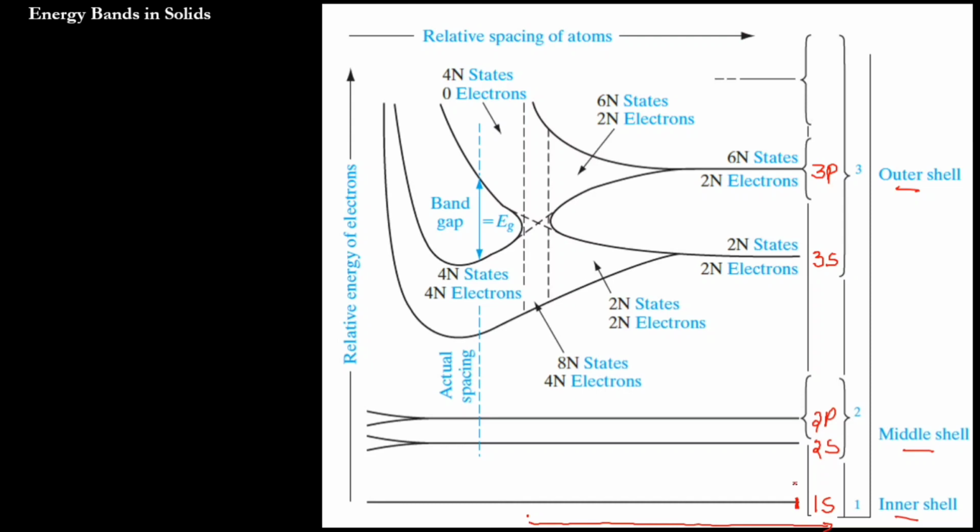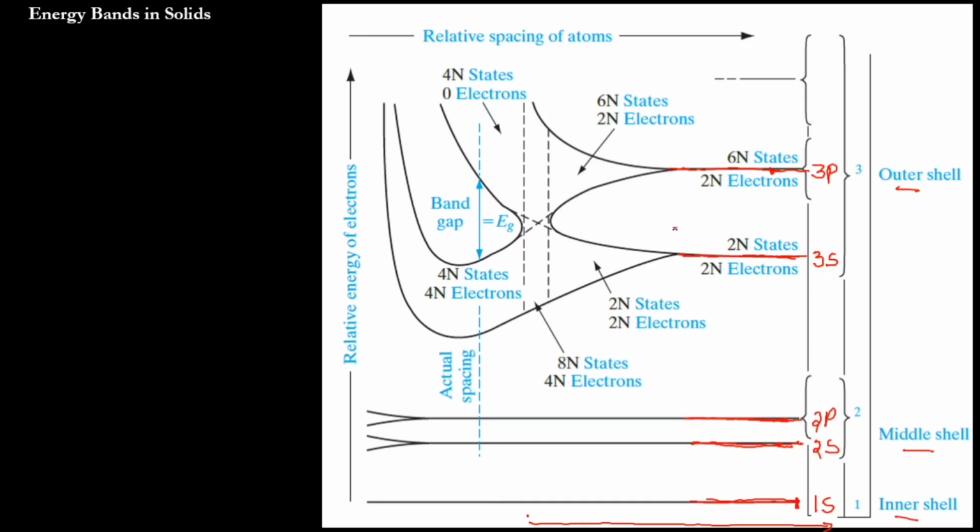So there is no overlapping of wave functions, and the energy remains discrete. Till here the atoms are isolated, and all the energy levels are discrete only. 1s is also discrete, only one energy state. Here also we have one energy state. So the energy is discrete.